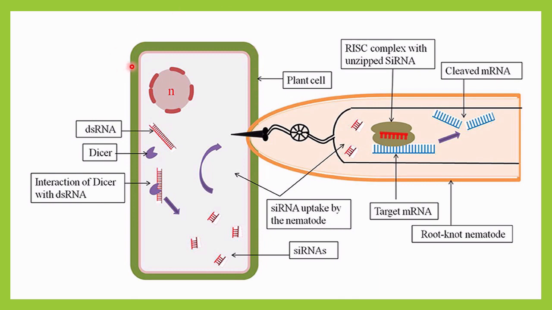So in this tobacco cell, by using Agrobacterium tumefaciens vector, we have inserted a nematode specific type of DNA. Okay, and as a result of that, this plant cell is now a transgenic cell, which is capable of production of double stranded RNA, as it is activated as sense and antisense, both types of DNA are activated. Okay, because it is a transgenic plant cell. So as a result of that, this plant cell will from now onward generate double stranded RNA instead of single stranded RNA, because it is transgenic.